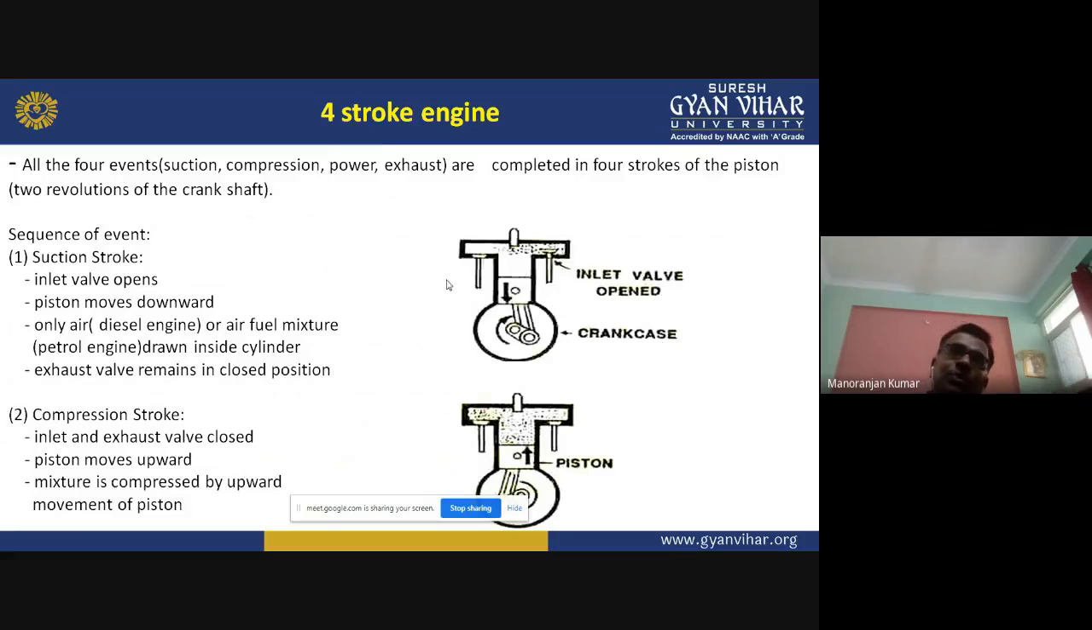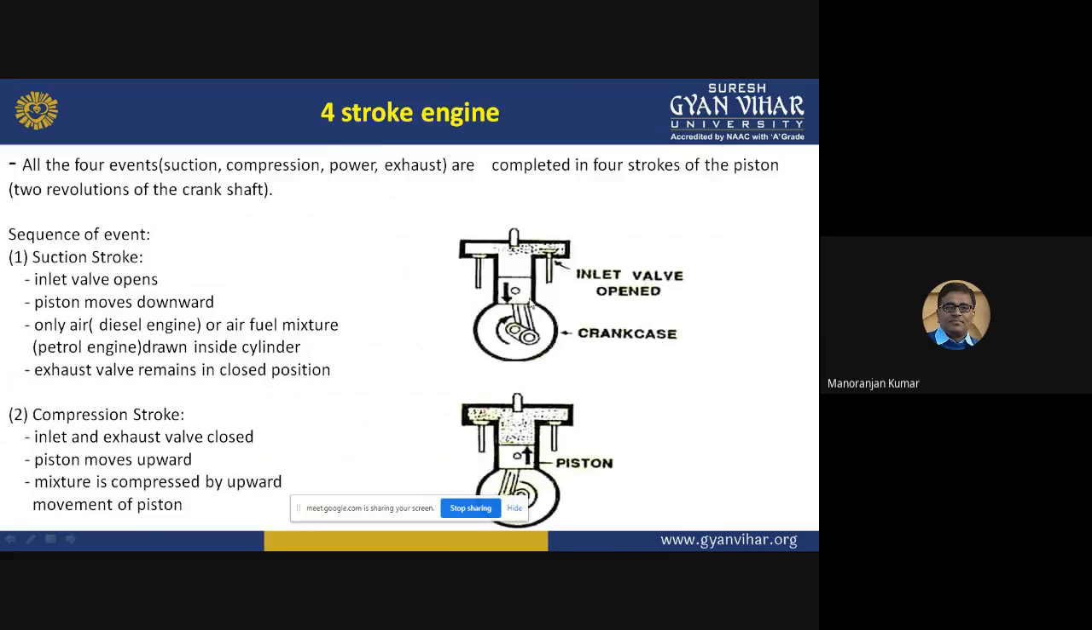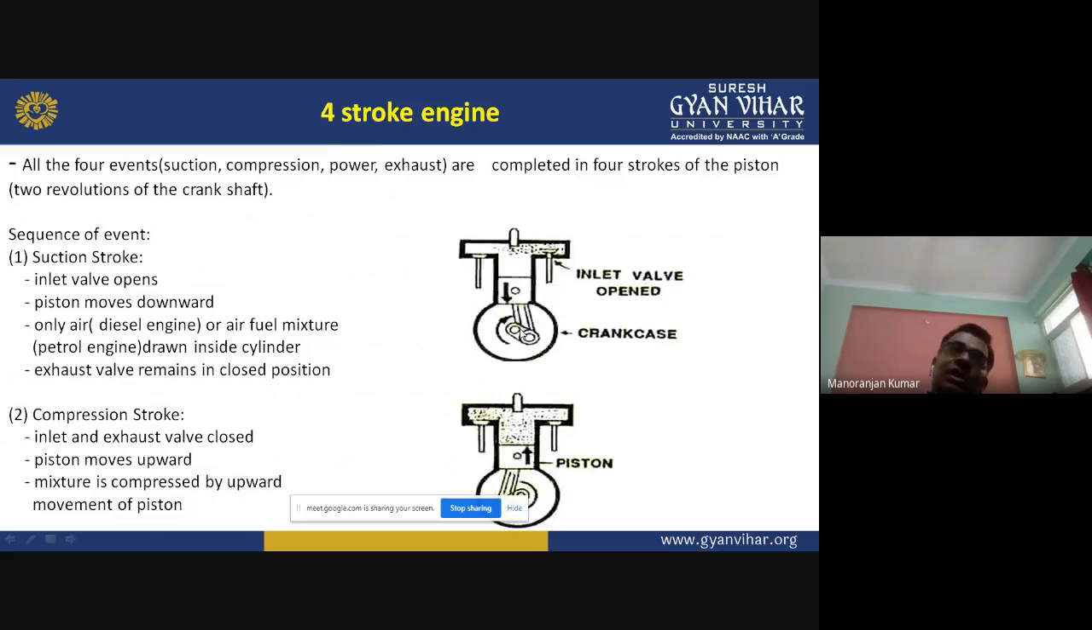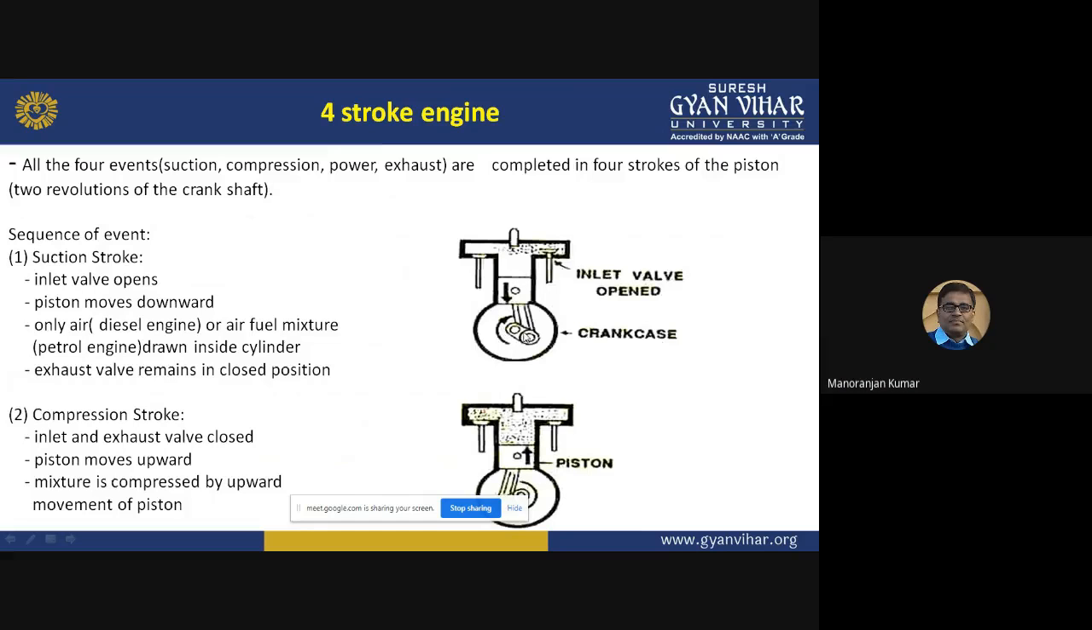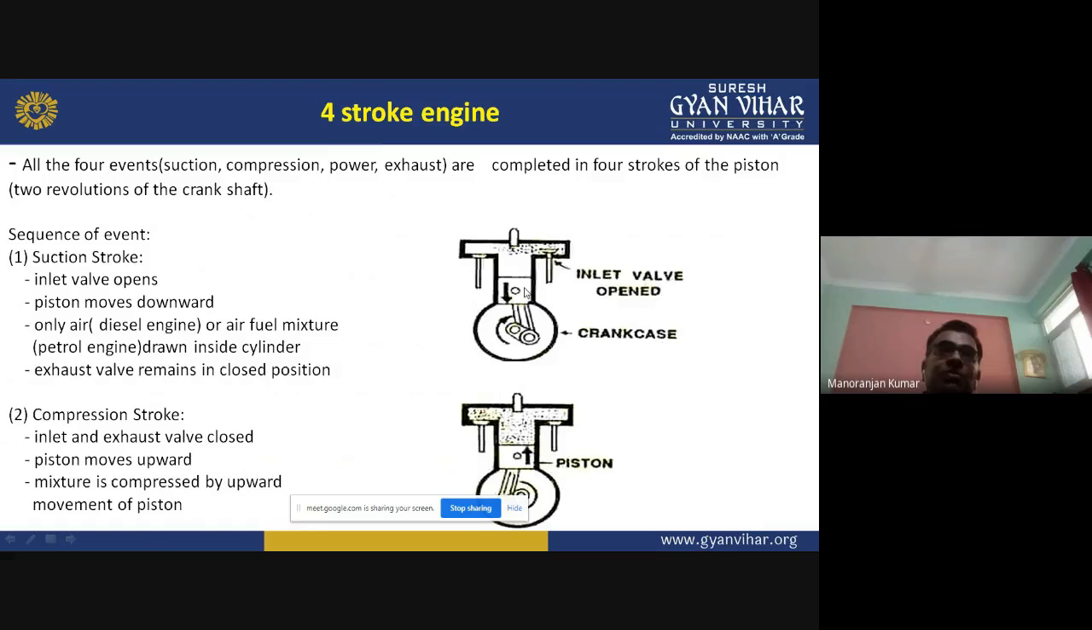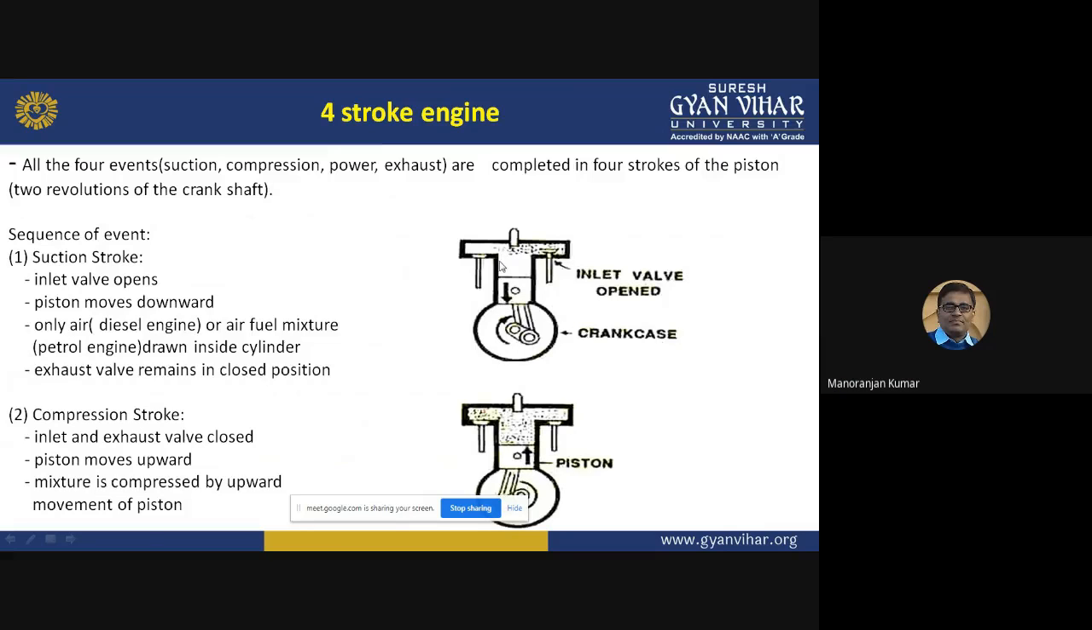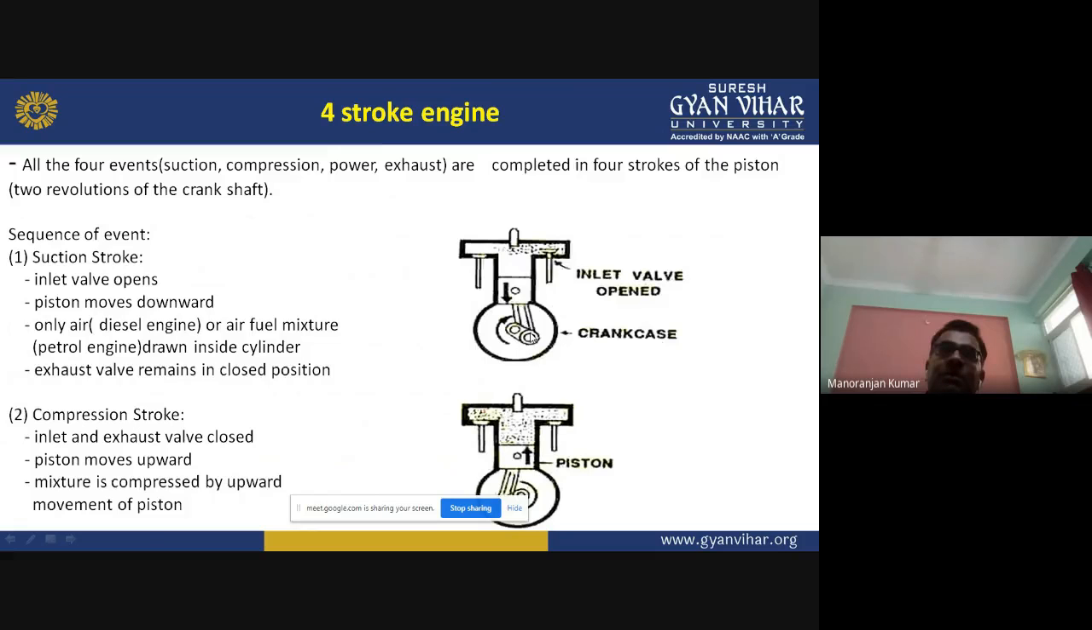Now one more thing: when the piston is moving from top to bottom, you can see this piston is connected to the crankshaft. So when the piston moves, the crankshaft will also move. What is the relation between the movement of the piston and the movement of the crankshaft? When the piston makes two strokes, top to bottom and bottom to top, then the crankshaft will make one rotation.